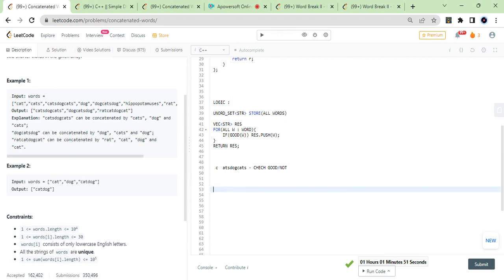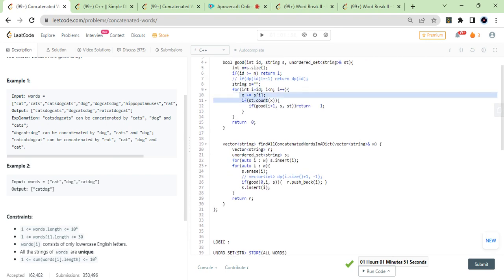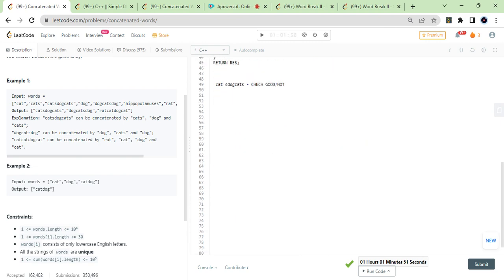Okay, so let's move forward. Let's try with CA not present, CAT not present. Whenever it's not present, if X is not present, it's not going into checking for the rest of the part. Simply it's going for the next iteration, and X plus equals S of I, the next character, and the next character, and the next character.